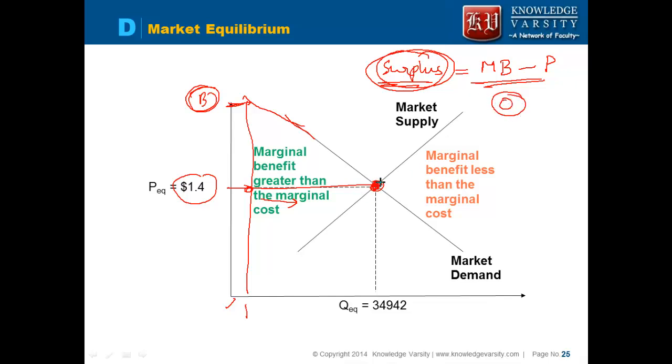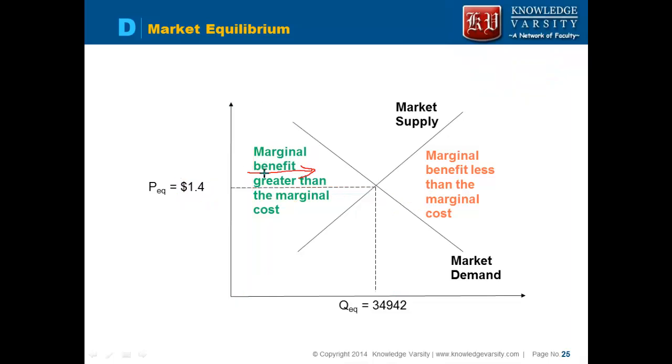If the quantity consumed is beyond this, the price of 1.4 remains, but the benefit he is getting is lesser. So here the surplus has become negative. The marginal benefit is less than the price, so he will not buy it. What we are saying is he will continue to consume if the marginal benefit is more than the price.